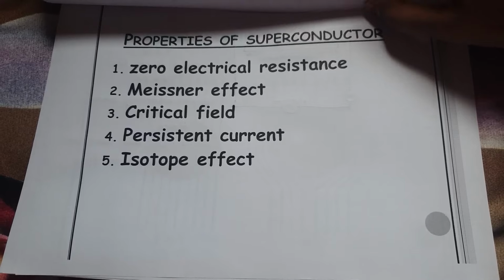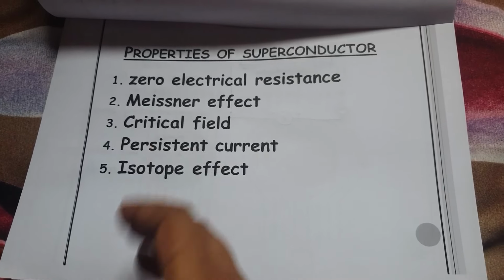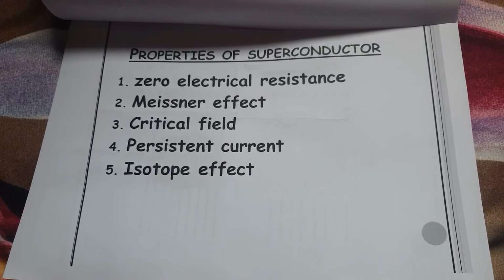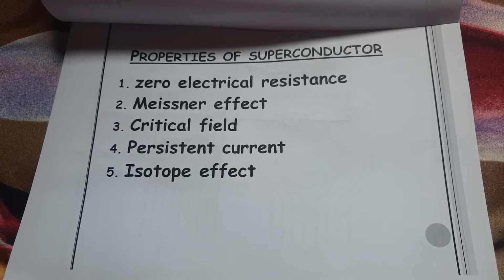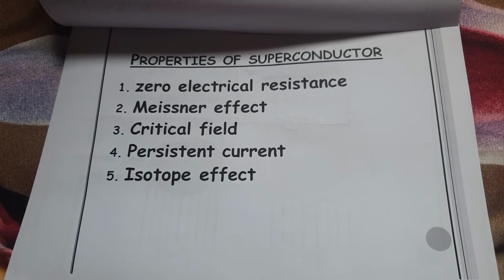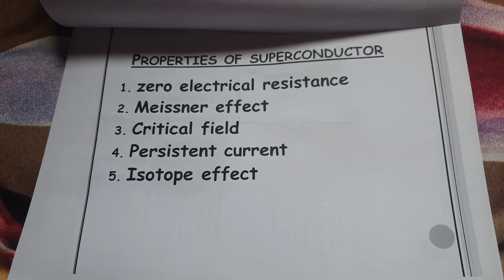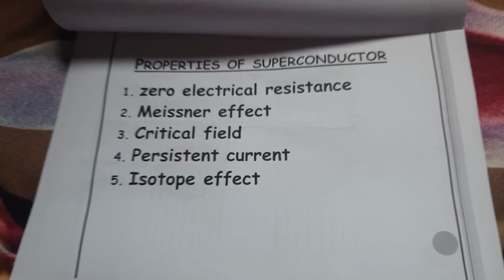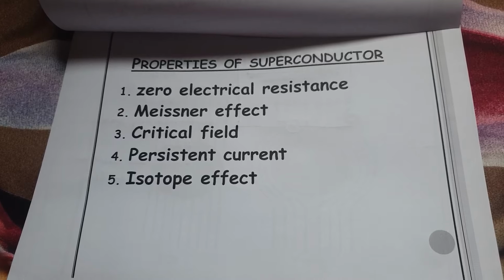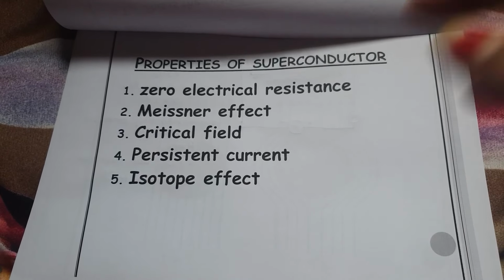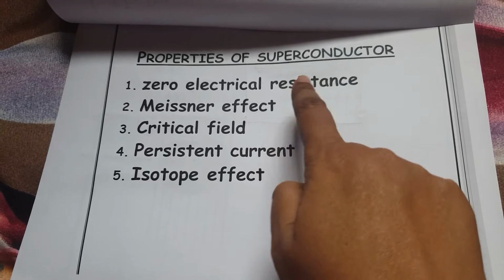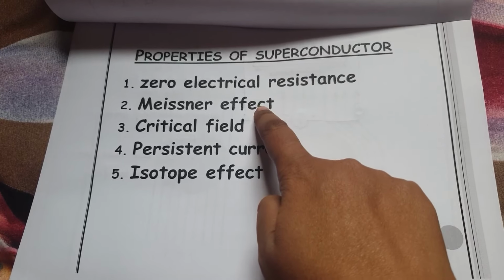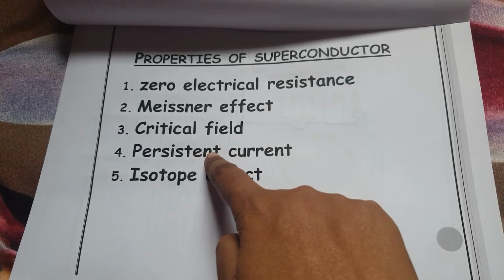These properties are very important. Actually there are 5 properties: zero electrical resistance, Meissner effect; the third property is critical field; the fourth one is persistent current; and the fifth one is isotopic effect. Isotopic effect is not that important, it is related to isotopic mass. So we are going to discuss these 4 properties: zero electrical resistance, Meissner's effect, critical field, and persistent current.